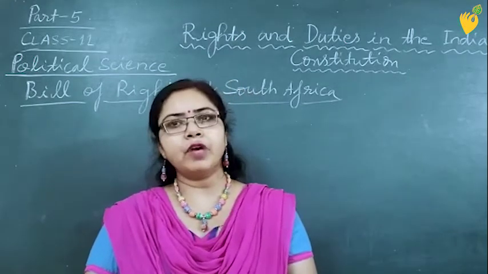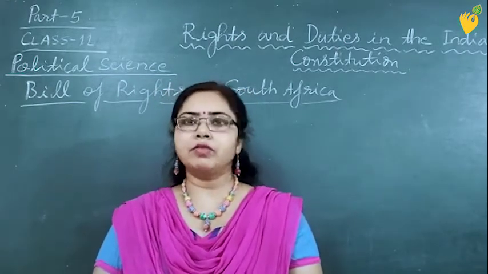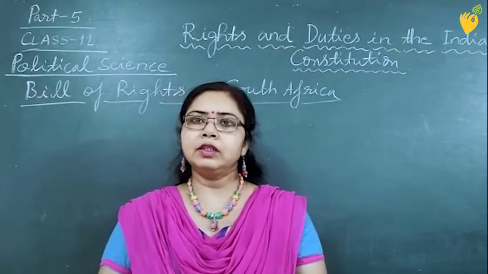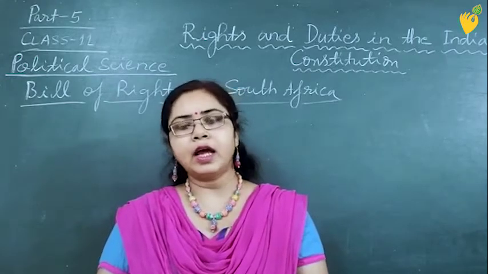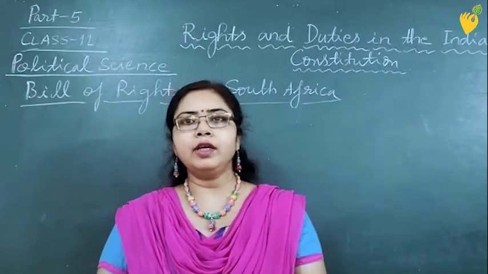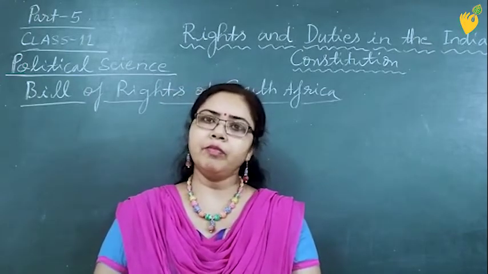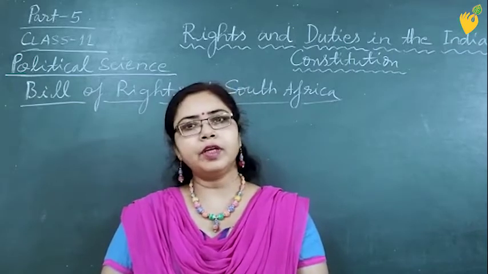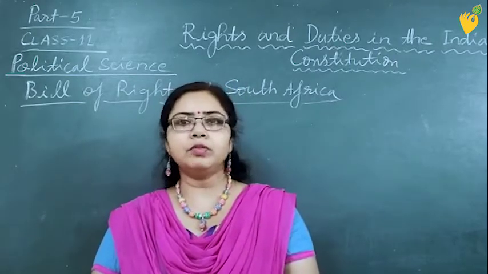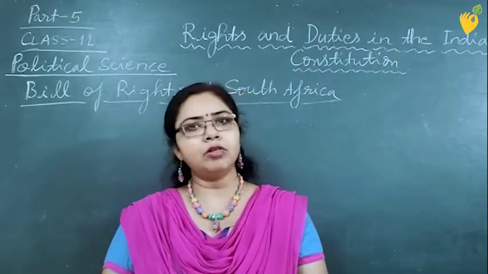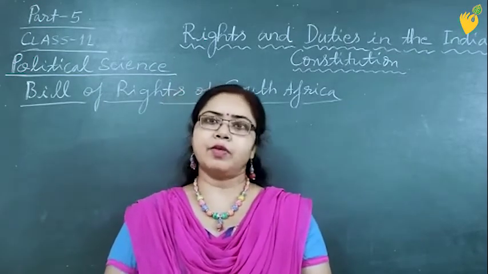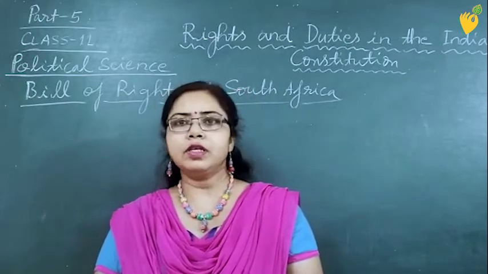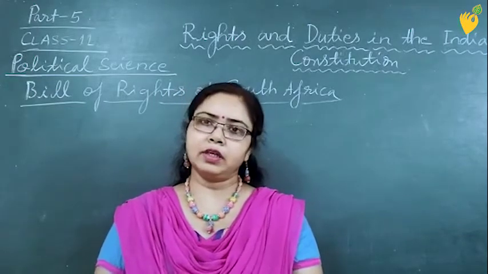Now you can ask why we are studying the Bill of Rights of South Africa. South Africa is a country in the southern part of the African continent and it was also a colony of the British, and India was also a colony of the British. After a long freedom struggle it got freedom from British rule and it also adopted a democratic system of government, and in India also we adopted a democratic system of government after independence, and we got independence after a long freedom struggle.